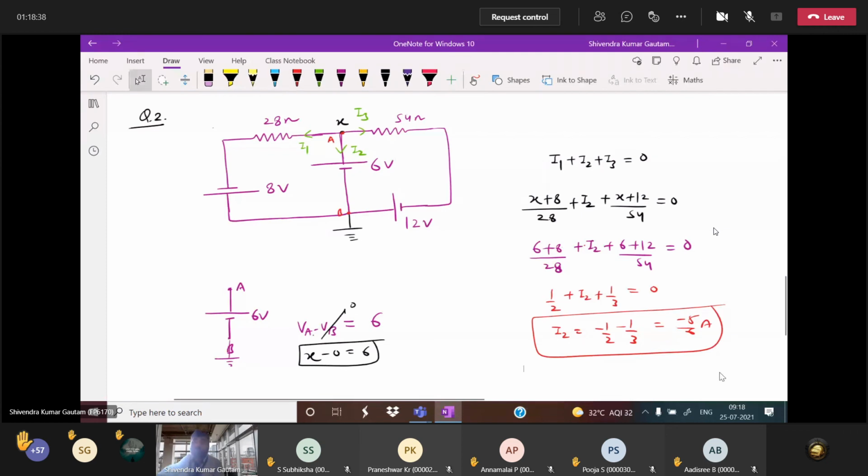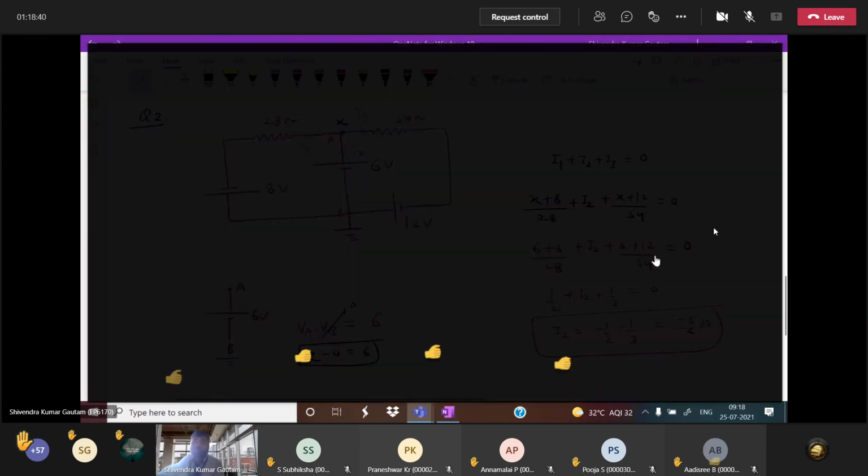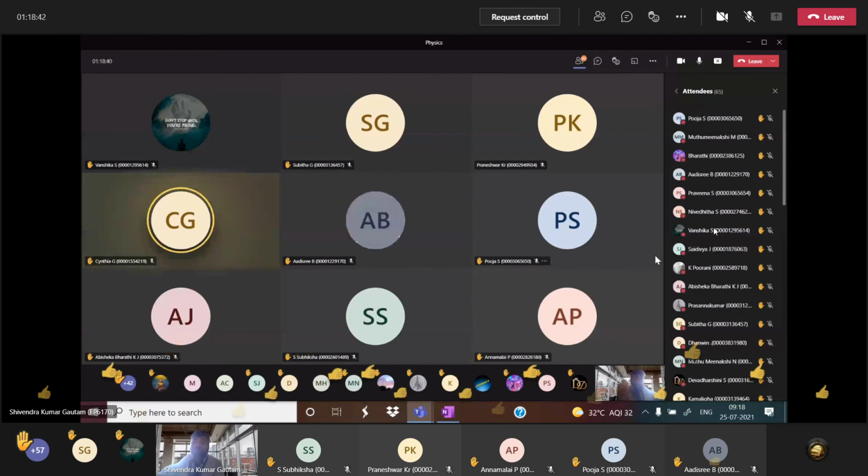How many of you understood? In circuits, in current electricity, you will always get different types of questions, new questions. The same question will not come. If the concept is clear and you know the idea, then you can answer. It is not that you mug up and the same question comes; you will find a little difference in every question. Note this down, everybody.